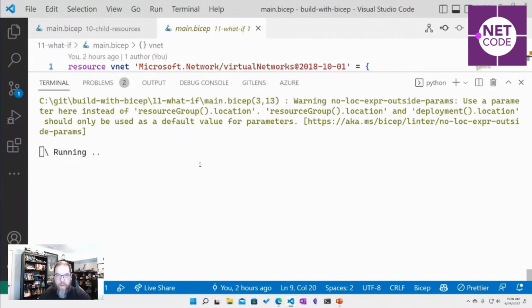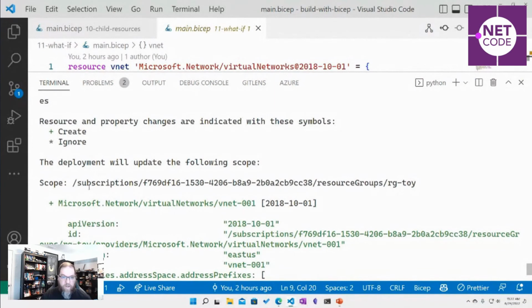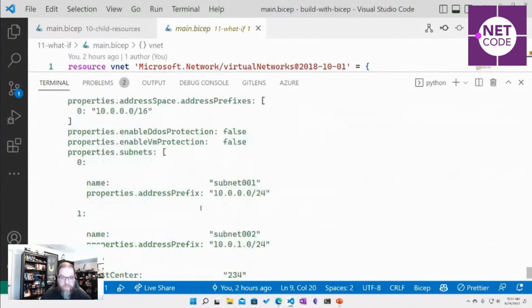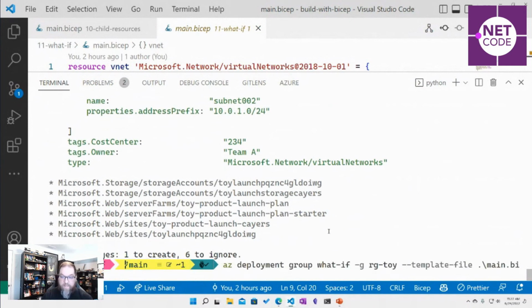Is something going to be created? Is something going to be destroyed? Is something going to be modified? Are we maybe going to tag something in a different way or update? So in this case, if I ran it, it would use these different resources in my subscription and create these different things and these properties. So if I like what I see,